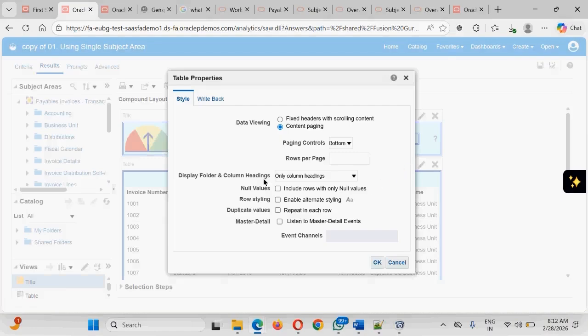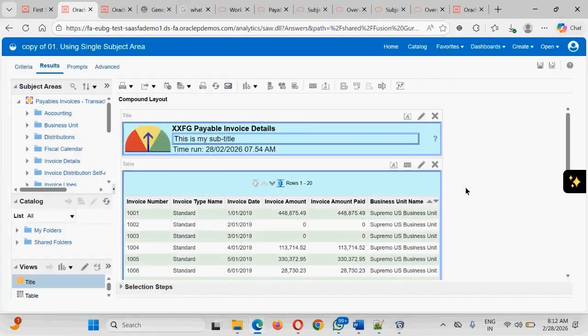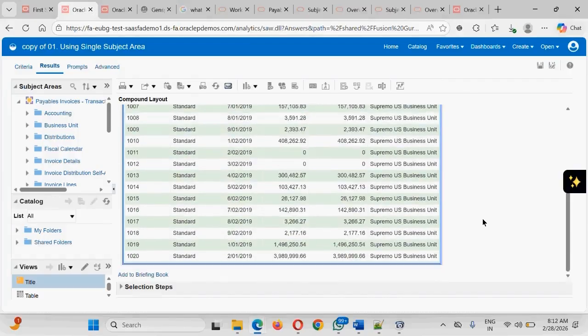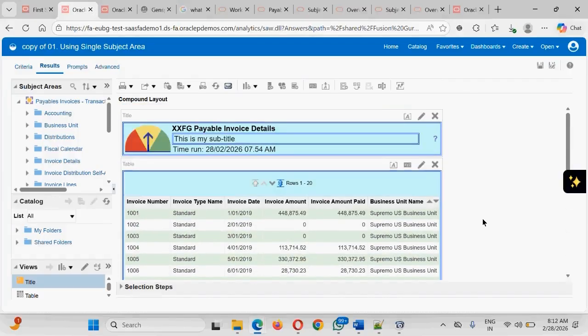Okay, next there are certain properties of this table. Go and click onto the table properties. You want to enable styling. Click onto this. Enable styling is done. You want to show a certain number of rows in the page, like suppose we want to show only 20 rows in the page. You want to put the paging control at the top, you can put it at the top and click OK. That's how the look and feel of the application and the data which has been displayed has changed.